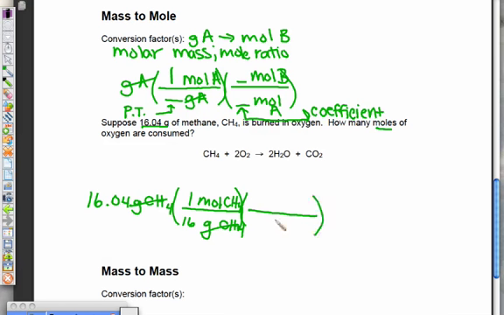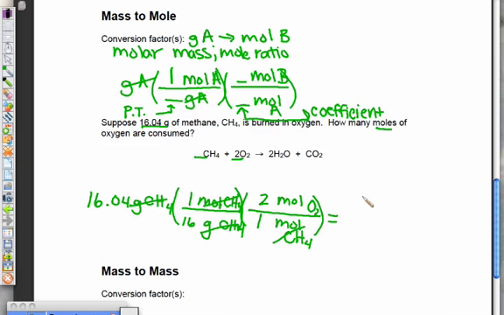Now we have to have moles of methane on the bottom, and we can go from moles of methane into moles of oxygen since we're in the units of moles. And the coefficients here, we have a 1 and a 2, so it's a 2 to 1 ratio. And these units cancel out. They're asking for moles. We are in moles of oxygen, so we can convert this now.